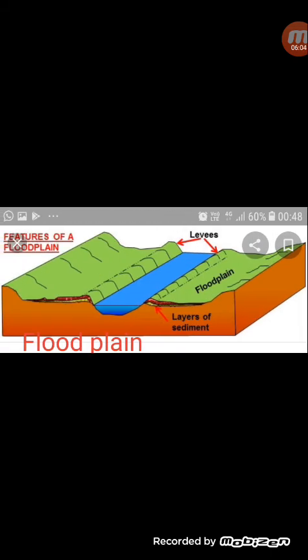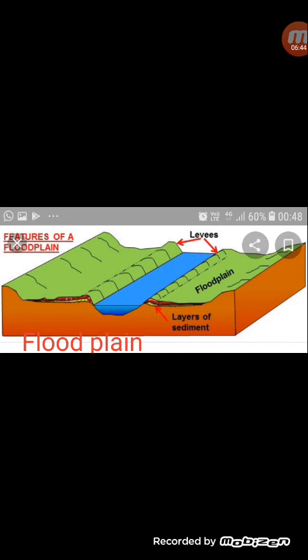Now, the next one is called a flood plain. Flood plains are generally found at the banks of the rivers. The main rivers have their flood plains. Flood plains are formed by the deposition of sediment into the lowlands during flood conditions. So, during the monsoons, when the river water floods its banks, the alluvium is deposited on both the banks of the river and they form the flood plains. That is how they have been formed due to the depositional action again by the river. The most common floodplains are the Ganga Brahmaputra floodplains of India.